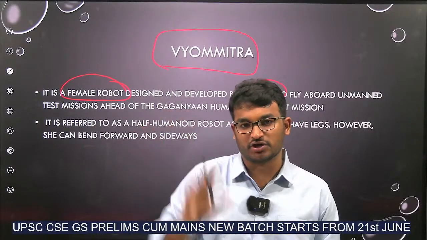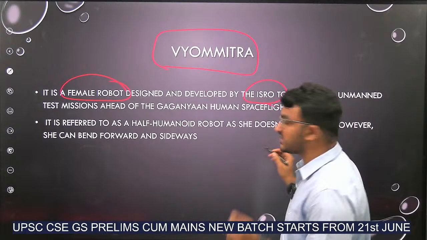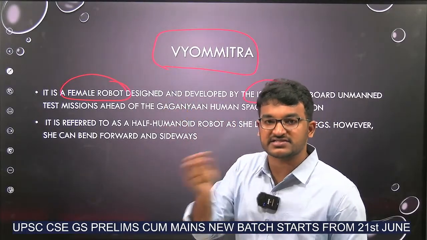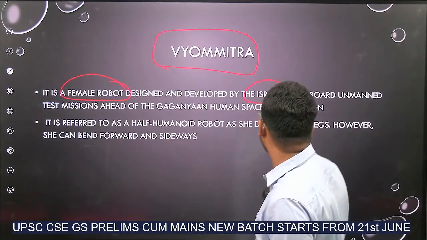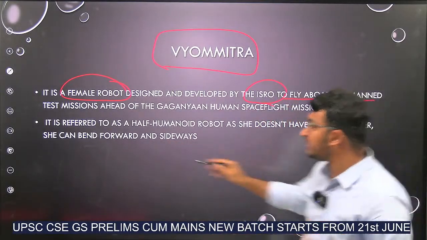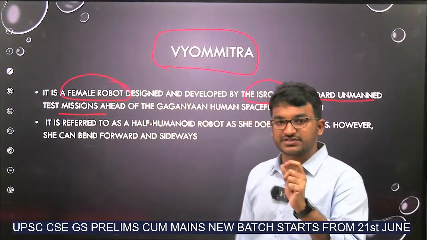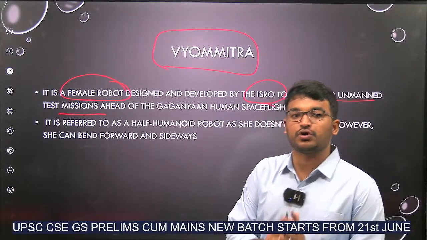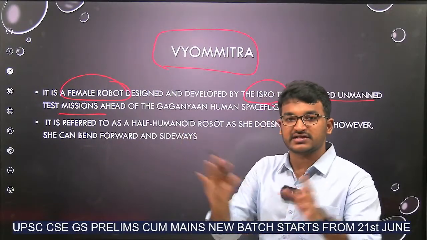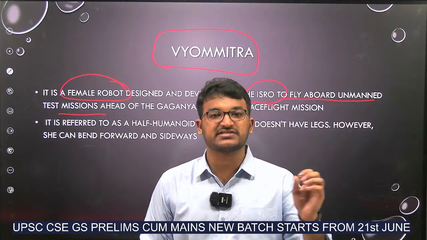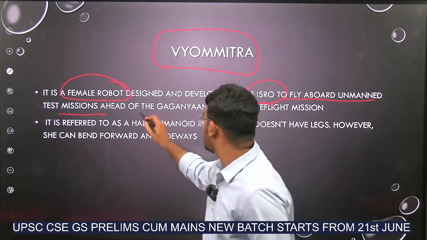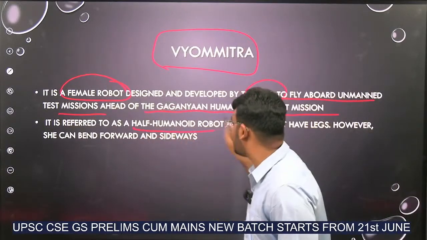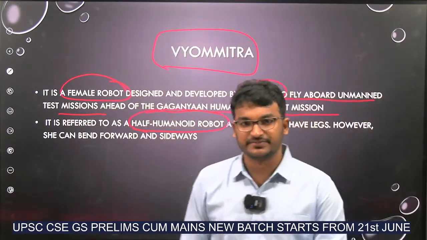whether to send humans or not. It is the initial step to send this robot as part of the Gaganyaan mission. Okay, to fly aboard an unmanned test mission. Gaganyaan is a manned test mission. And this Vyom-Mitra will first go there on an unmanned test mission, looking into the details if there are any problems and all. Okay. Ahead of the Gaganyaan human space flight mission. And it is a half humanoid robot because it does not have any legs. Okay.